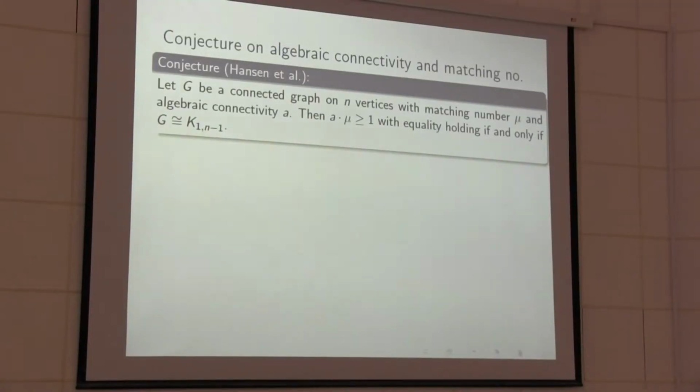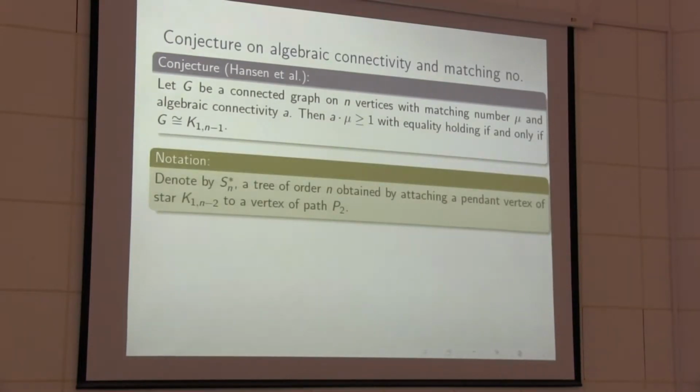The next conjecture is this: for a connected graph with n vertices, matching number mu and algebraic connectivity A, then A times mu is greater or equal to 1, with equality holding if and only if G is isomorphic to the star.